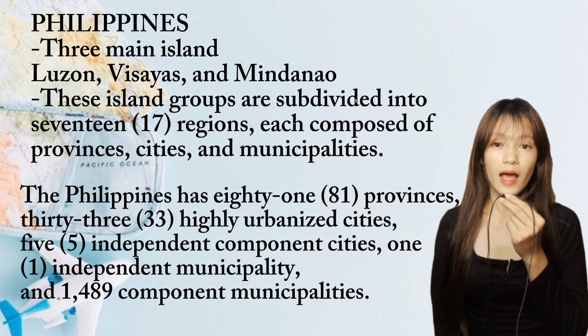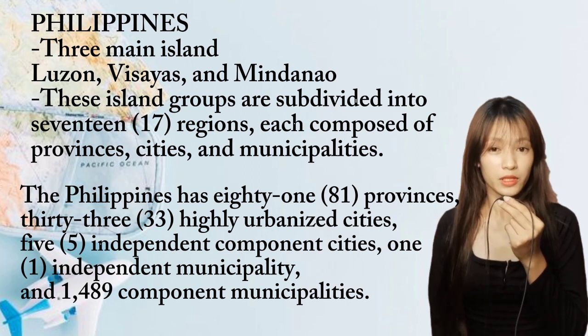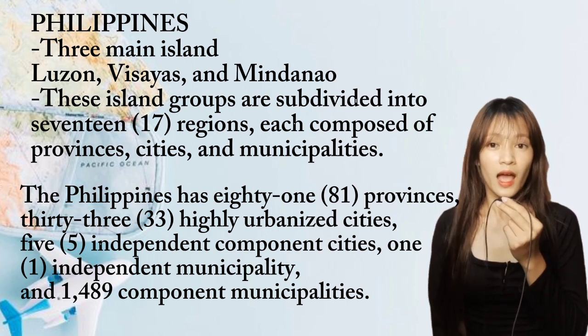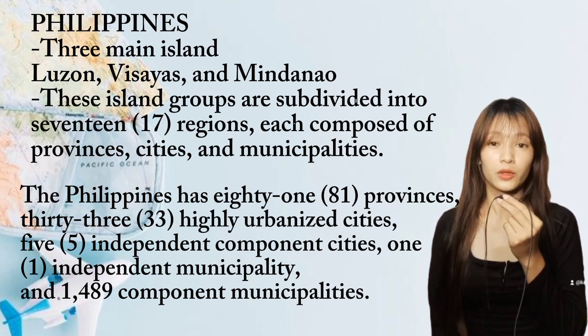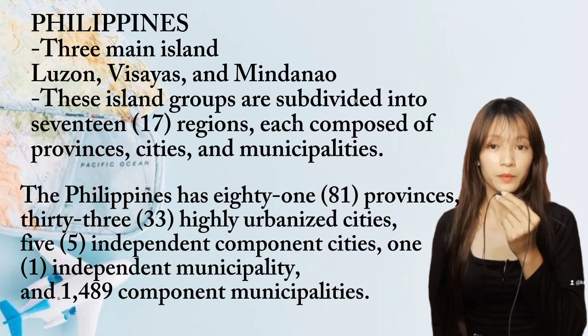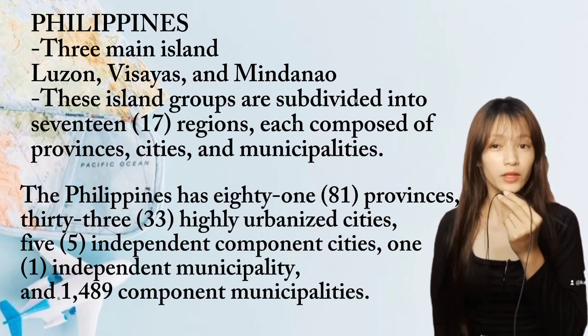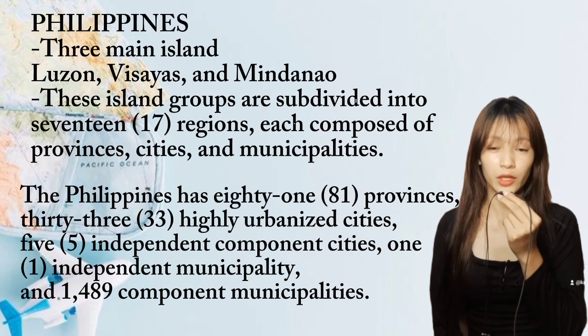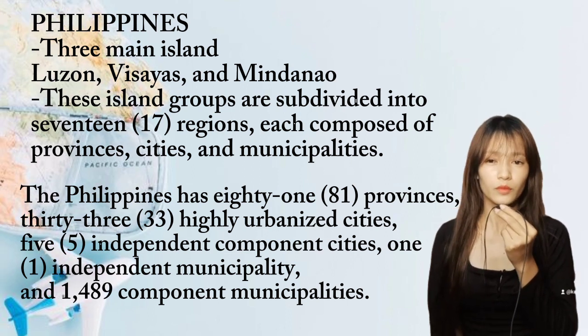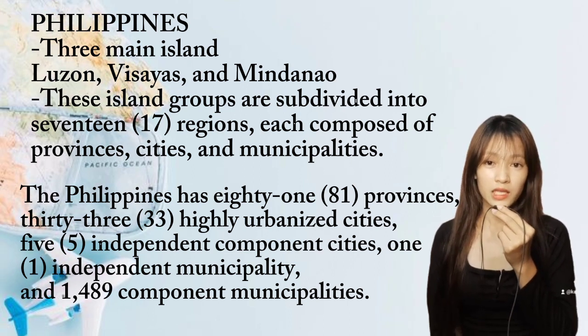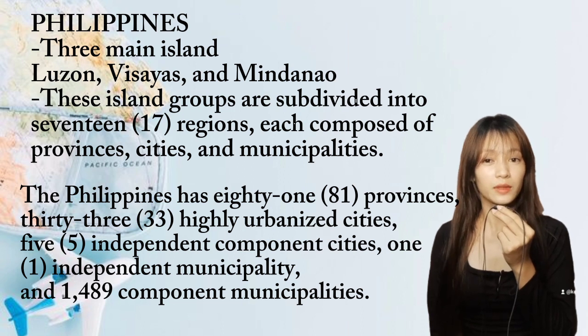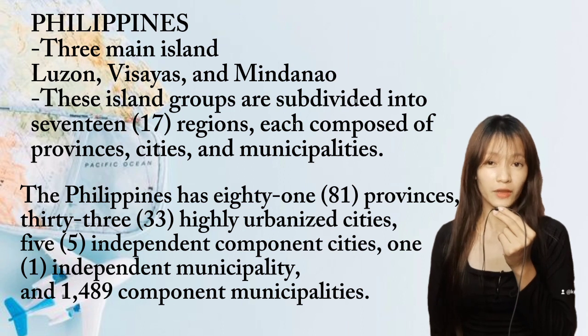The Philippines has 81 provinces, 33 highly urbanized cities, 5 independent component cities, 1 independent municipality, and 1,489 component municipalities. Provinces, cities, and municipalities are further classified into different categories based on their income classification and geographical classification.